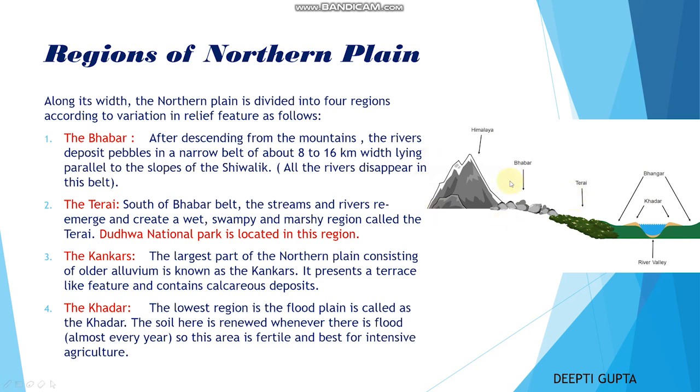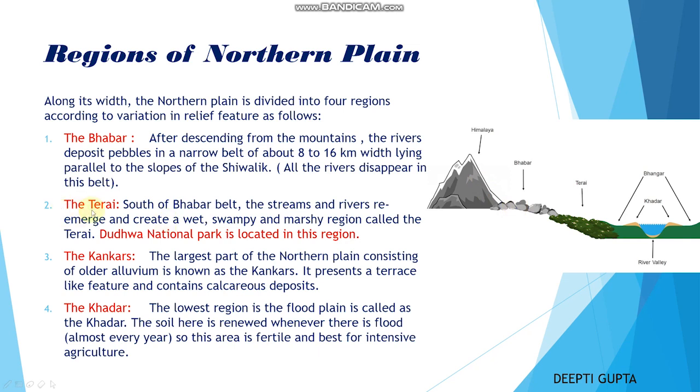So here in this picture, you can see the Himalaya, or you can say the mountains. From there, these pebbles are collected or deposited in a narrow belt about 8 to 16 kilometers in width. This particular portion of pebbles is known as Bhabar. It is just below the mountain area or Shivaliks.